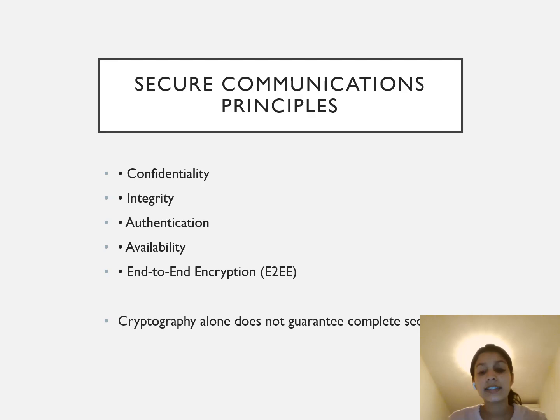To understand this case, it's very important to first look at the core principles of secure communication, which are confidentiality, integrity, authentication, and availability. Confidentiality keeps the messages private. Integrity ensures the messages aren't altered. Authentication verifies who is communicating. Availability ensures the service remains accessible.